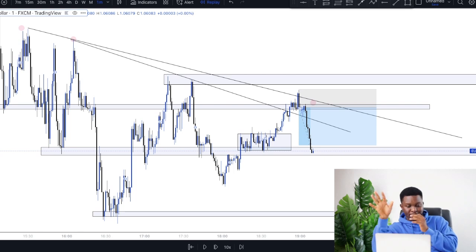So one thing to learn from this particular simple strategy is that market structure is market structure regardless of the time frame, and we want to follow the trend of the market even when we are scalping. When we are scalping, we want to go for a risk to reward of 1:1. When we are scalping in the opposite direction, we want to go for a risk to reward of 1:1, and when we are scalping in the trend of the market, we want to go for 1:2.